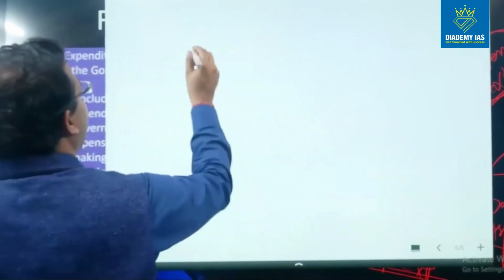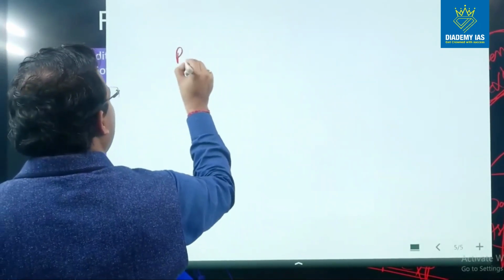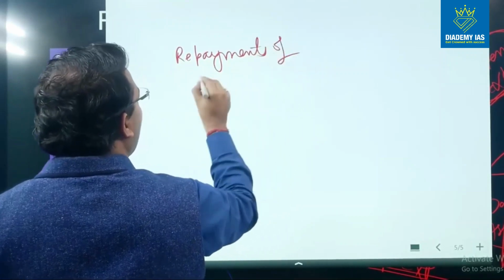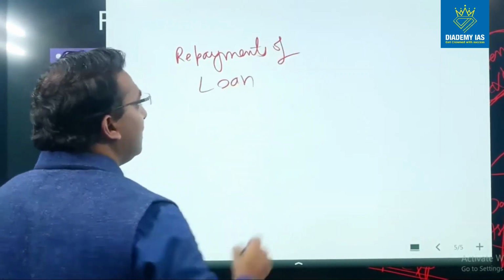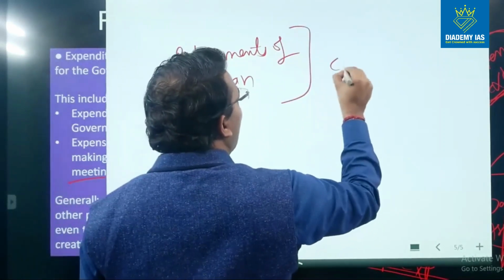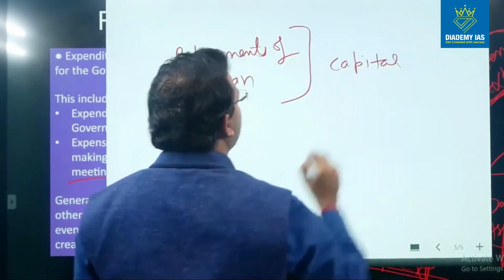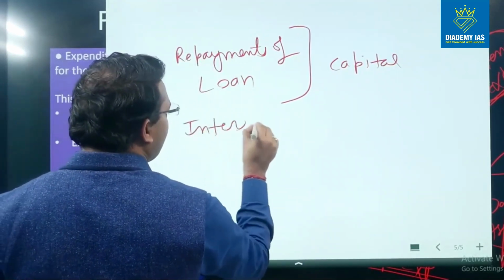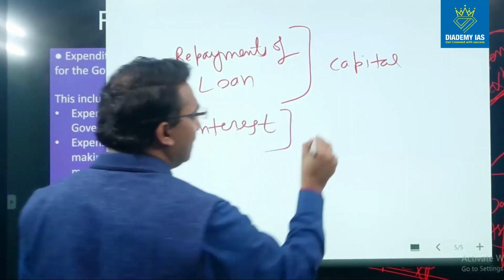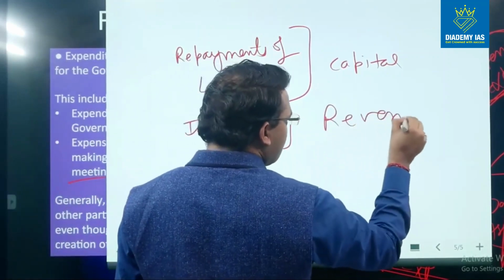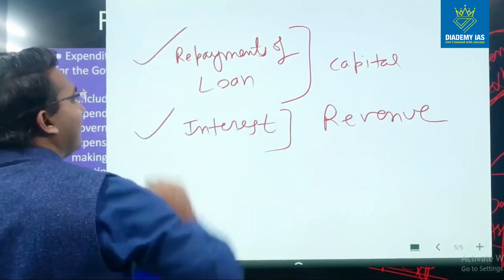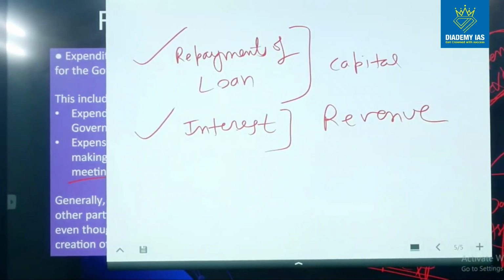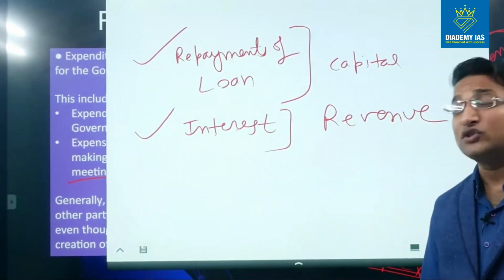Can I say in simple terms, the repayments of the loans, whether they are receipt or expenditure, are always capital in nature, and the interest transaction, whether we are receiving the interest or paying the interest, is always revenue in nature. Please understand this very carefully, so that you do not make any mistake in the examination hall.